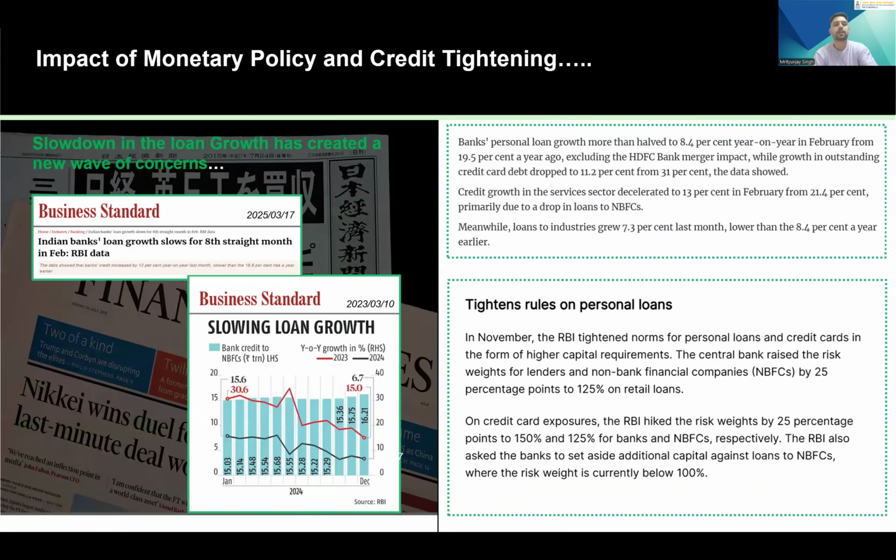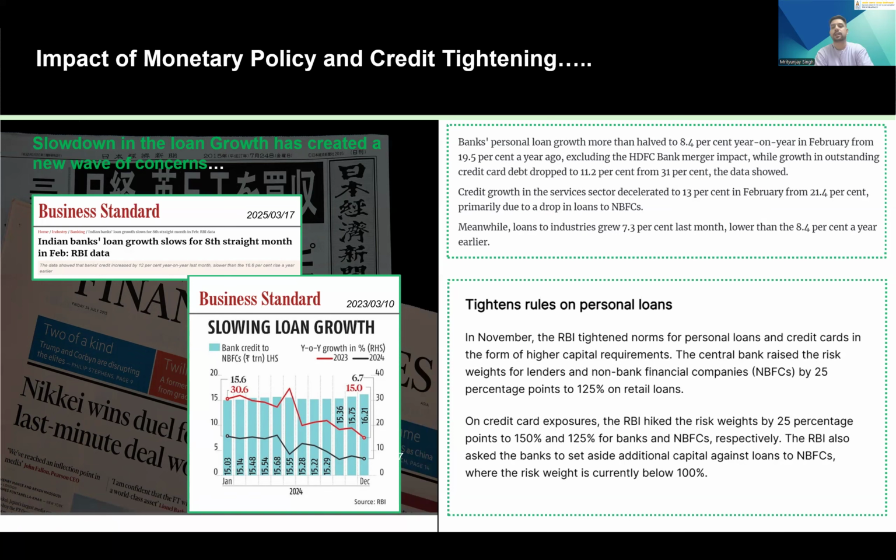Now, why have I discussed risk-weighted assets and domestic systemically important banks? There are various impacts of monetary policy and credit tightening. What happened is that in 2023, the RBI came out with a regulation that tightened the credit policy. What they did was ask the bankers or lenders to keep aside a higher percentage of risk-weighted assets.